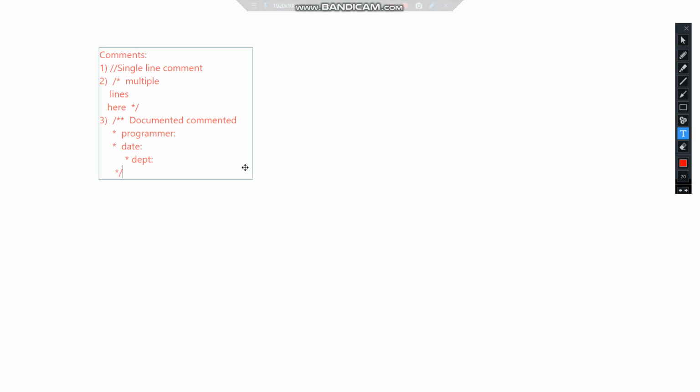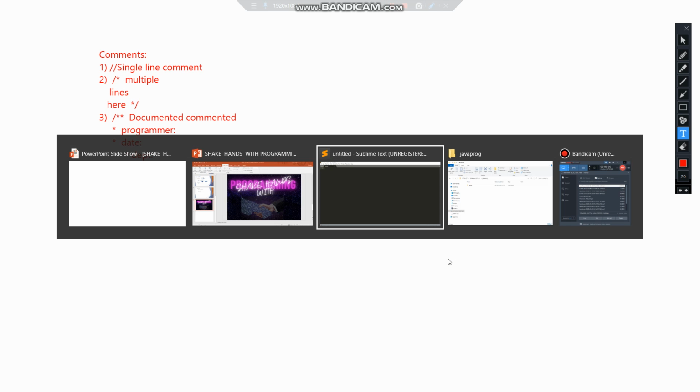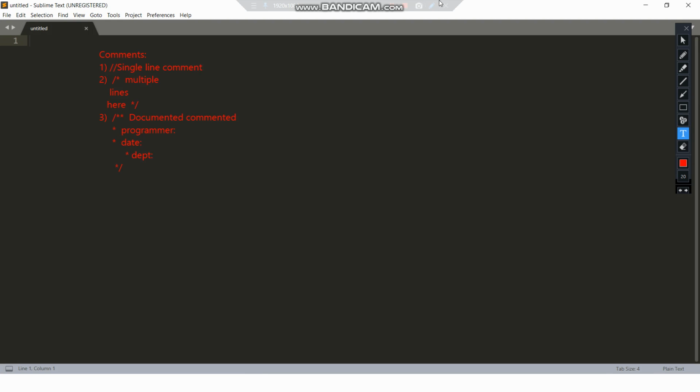So now we will move towards our Sublime Text Editor. I'll open the Sublime Text for you. The Sublime Text is opened over here. I'll delete all these things. Now we'll make our first program, and I'll use single line comments here to depict what our first program is all about.